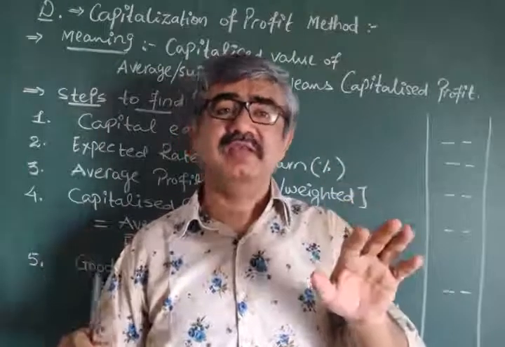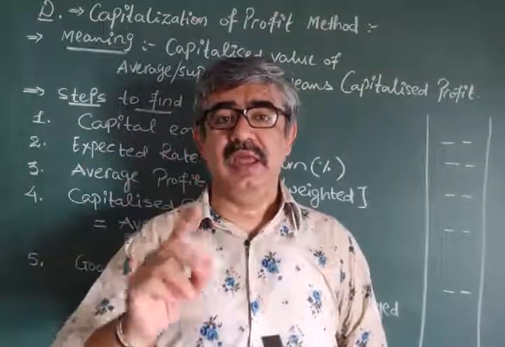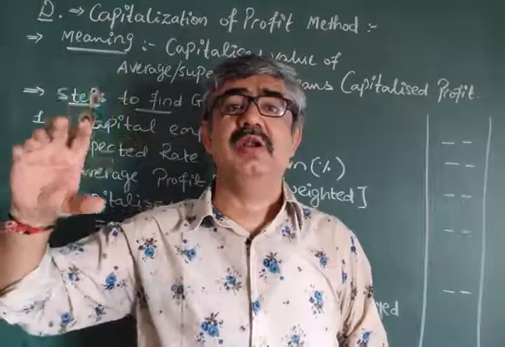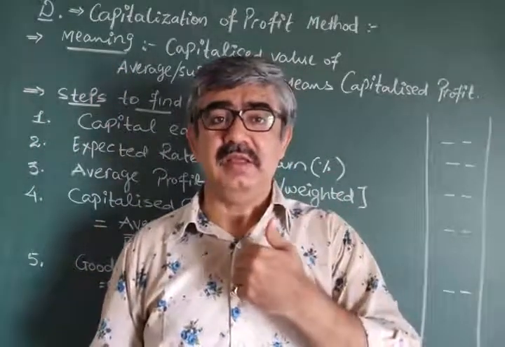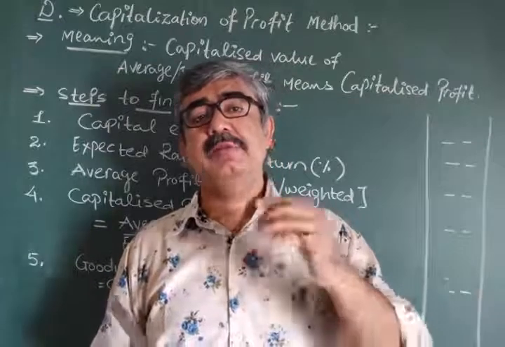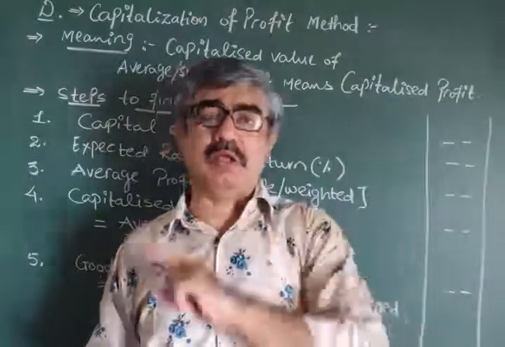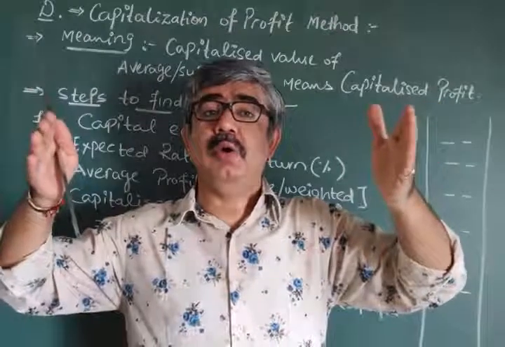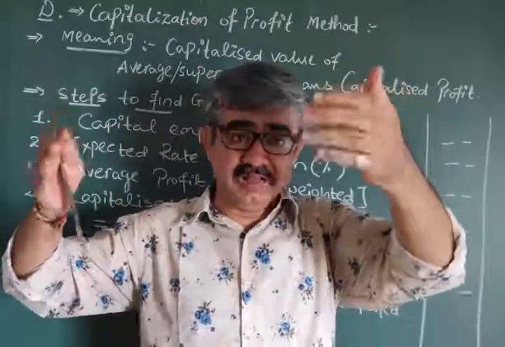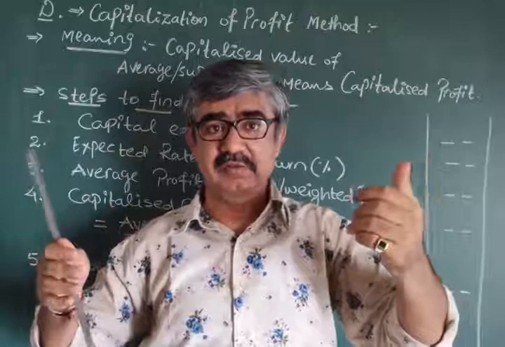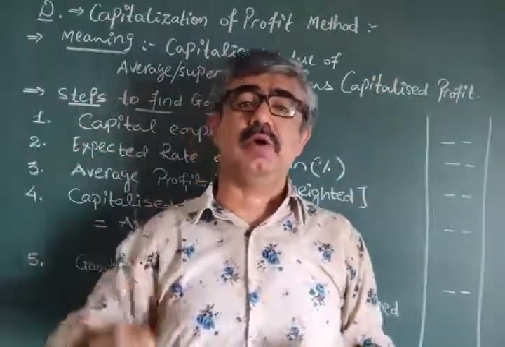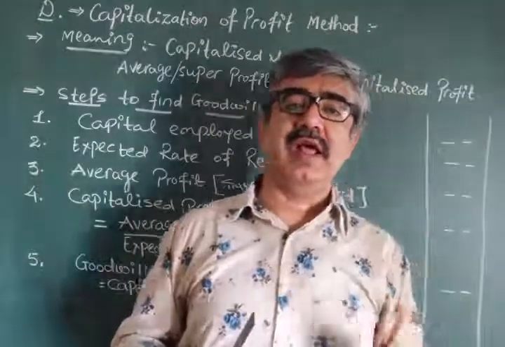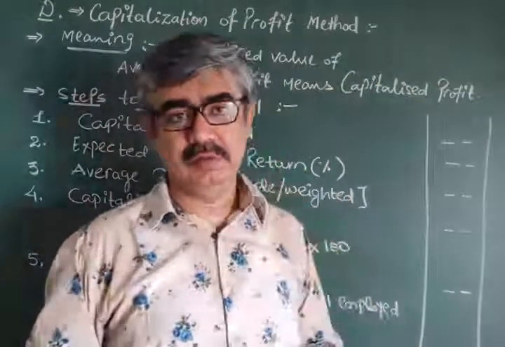So they are earning 10 lakh by investing 1 crore 20 lakh, whereas we are earning 10 lakh by investing only 1 crore. So whatever the less amount we invested, 20 lakh, the difference between 1 crore 20 lakh and 1 crore, is known as our goodwill.